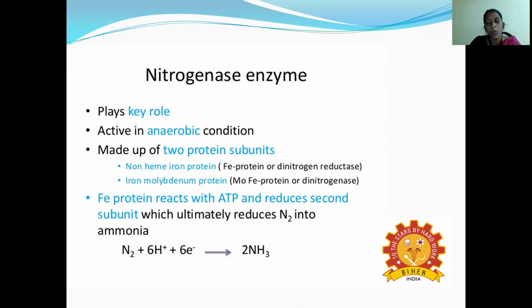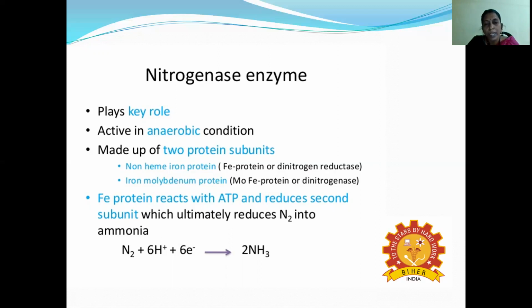It is active only in which condition? Buried inside the soil, in the absence of oxygen, therefore it is called anaerobic conditions. It is made up of two proteins. So what are the two proteins? A non-heme iron protein and another, an iron-molybdenum protein. So the nitrogenase consists of two components. One is called dinitrogenase reductase, and another one is called dinitrogenase.